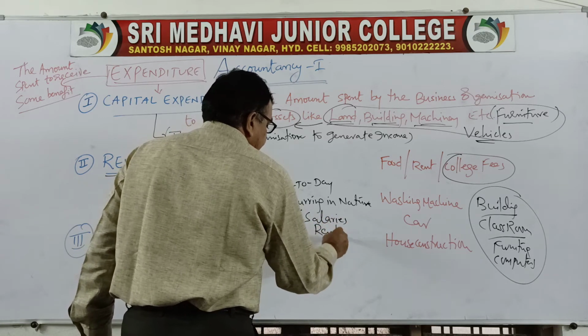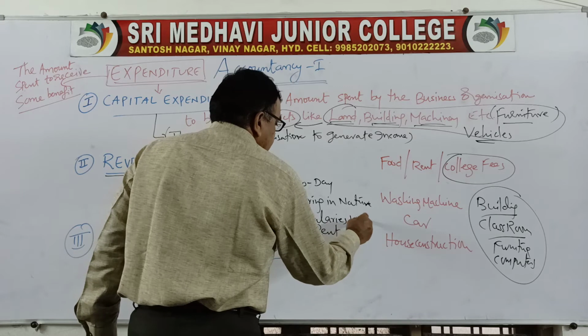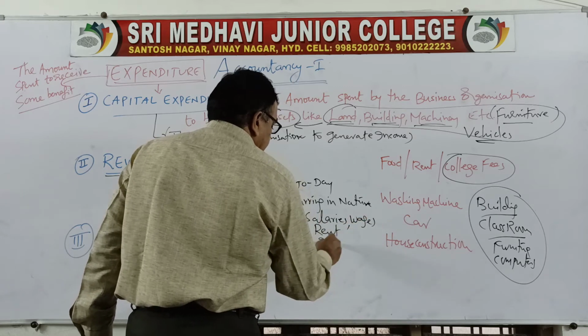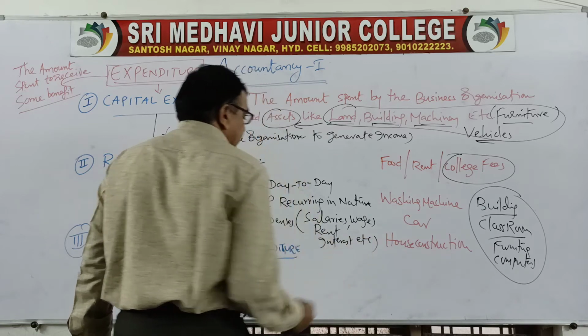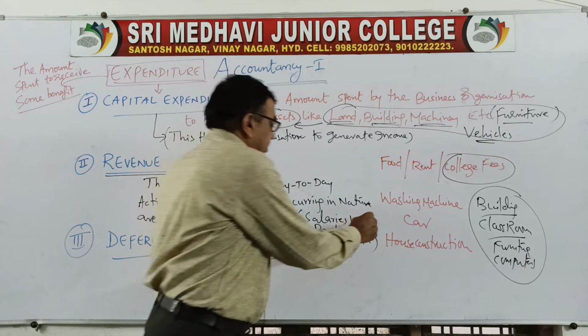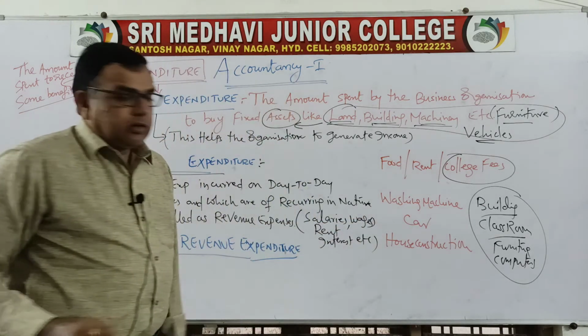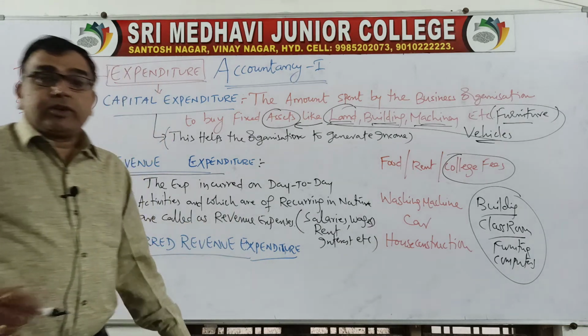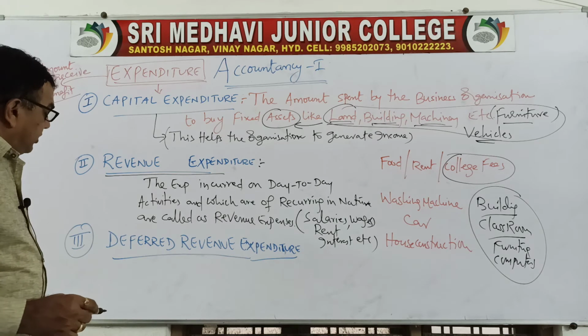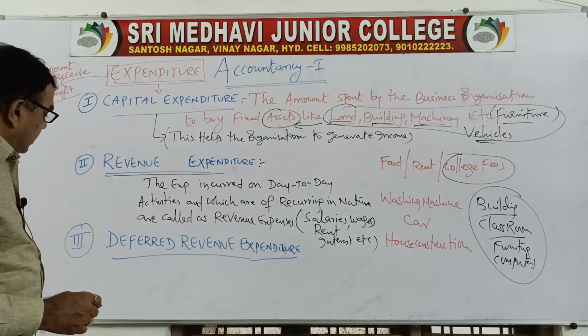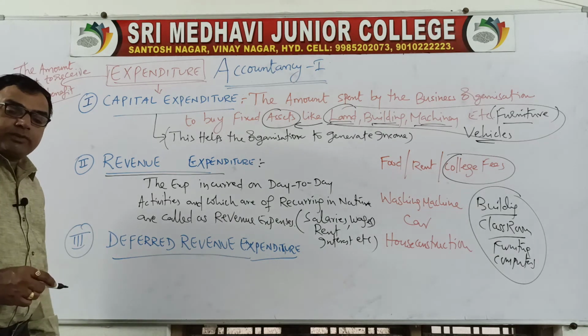rent, wages, interest, etc. Salaries, wages, rent, etc. are called revenue expenses. Then comes deferred revenue expenses. Okay, deferred revenue expenses means